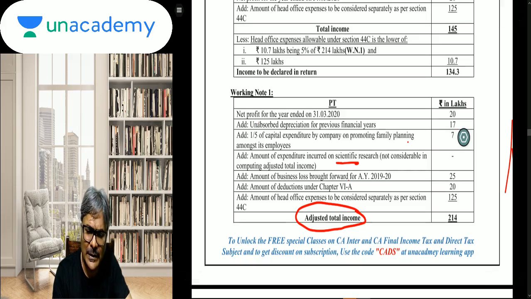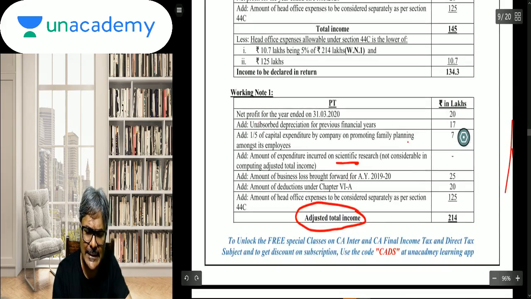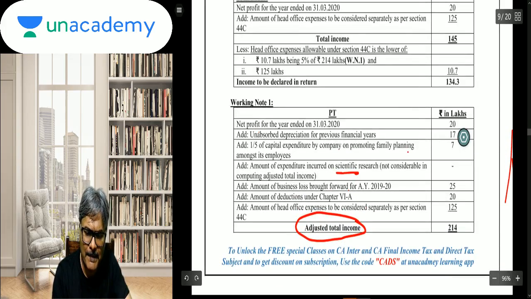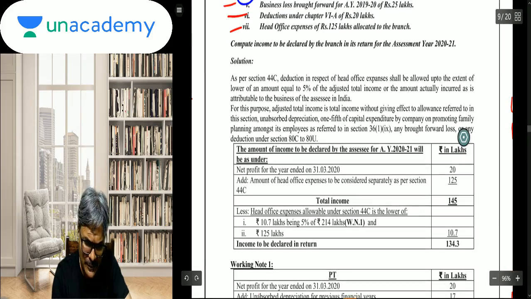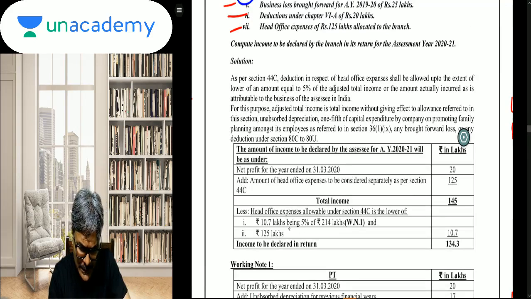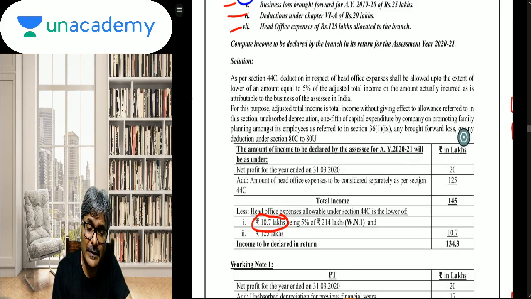Fine. And with that particular 214, students, you will find 5% of this, how much is that? 5% of 214 is 10.7. 10.7 will be compared with the actual amount which is debited.